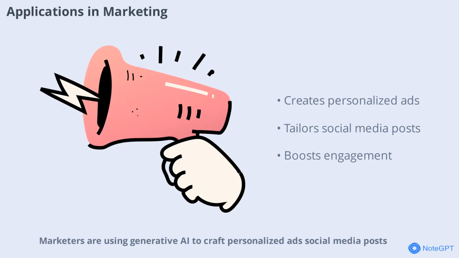Marketers are using generative AI to craft personalized ads, social media posts, and email campaigns. By analyzing customer data, AI can generate content tailored to individual preferences, increasing engagement and conversion rates. This level of personalization was once unimaginable.